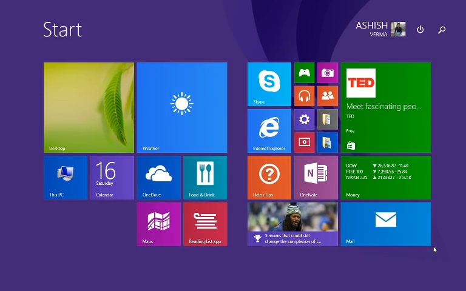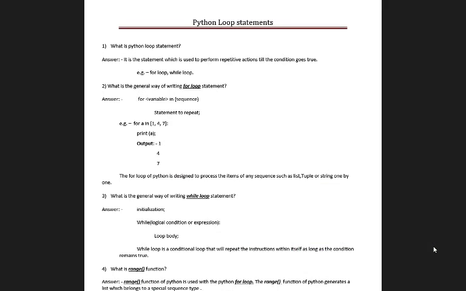Hello students, today we are going to discuss Python loop statements. Now the first question is, what is a Python loop statement? So basically, students, Python loop statements are the statements that will execute or perform a repetitive action till the condition goes true. It means it will perform a particular task until it achieves the last position or the last limit.